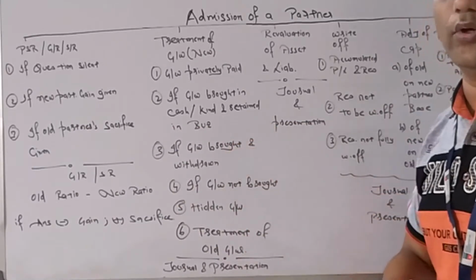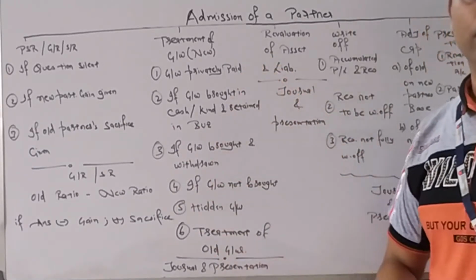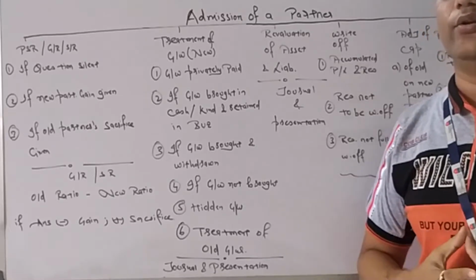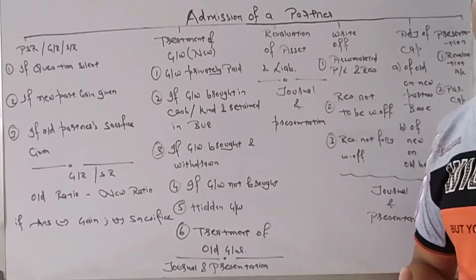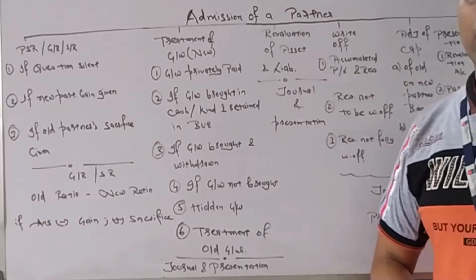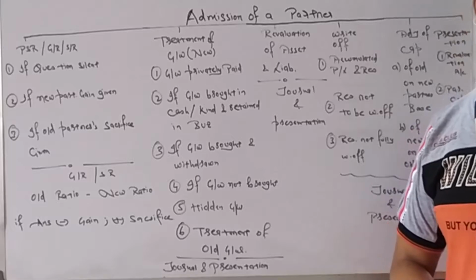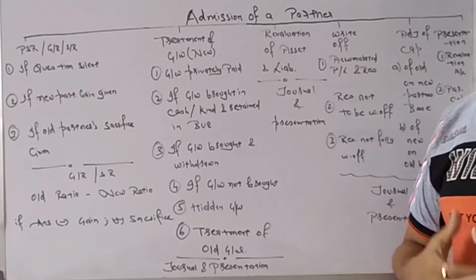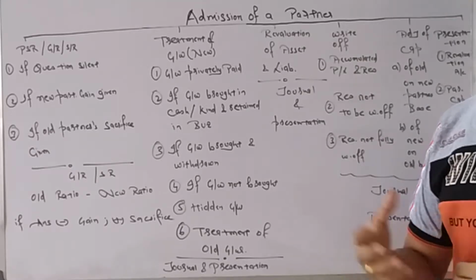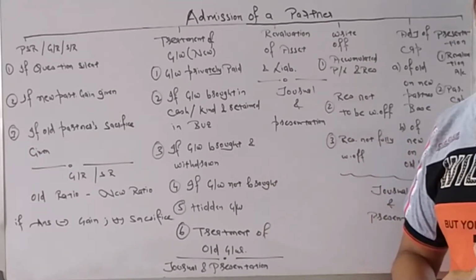Second thing which we are going to learn is treatment of goodwill. A new partner is getting into the business. He will bring some amount of capital. But apart from capital, sometimes he is being asked to bring in some extra money. Why?